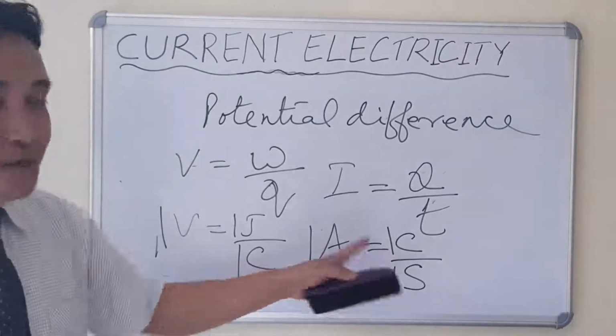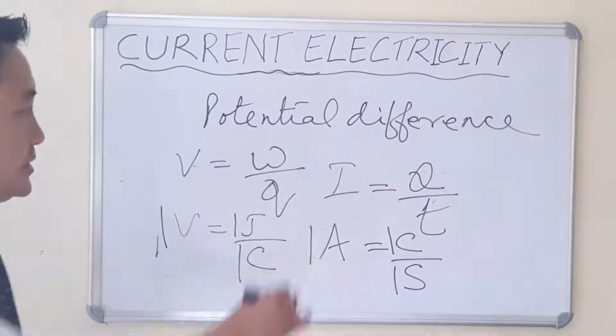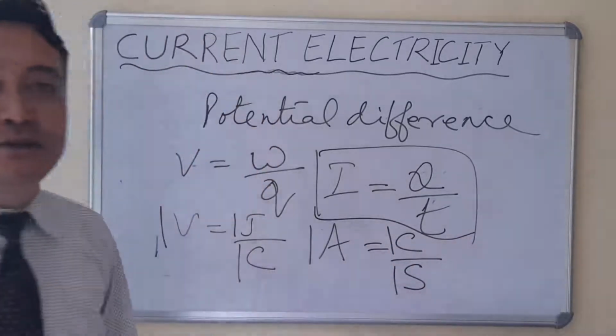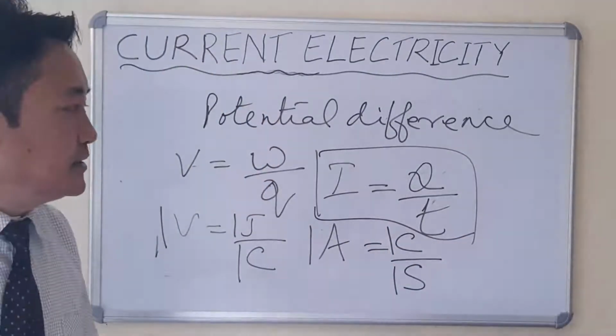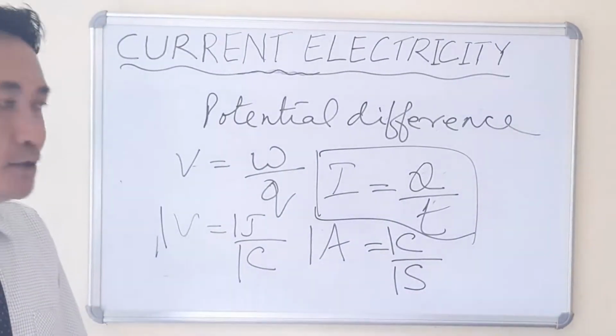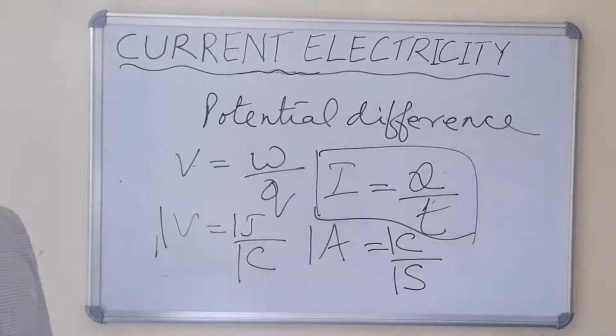So we can define ampere from the relation of current. This is also very important. You can find current by using the relation I equals Q divided by T, where Q is the charge, considered in coulombs, and T is the time, considered in seconds.